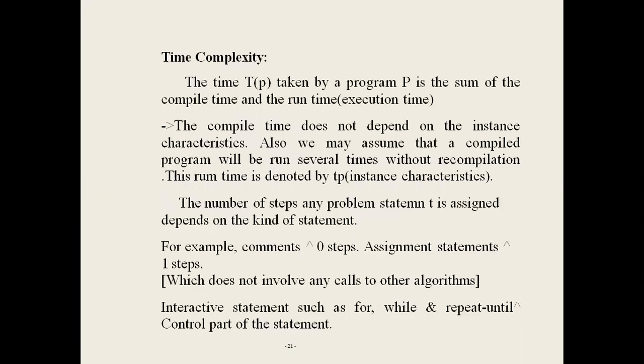The time complexity of an algorithm is the time taken by program P, the sum of compiling time and execution time. The compiling time does not depend on instance characteristics. The compiled program will run several times without recompilation. So we concentrate only on the runtime of the program, denoted by T of P, on instance characteristics.